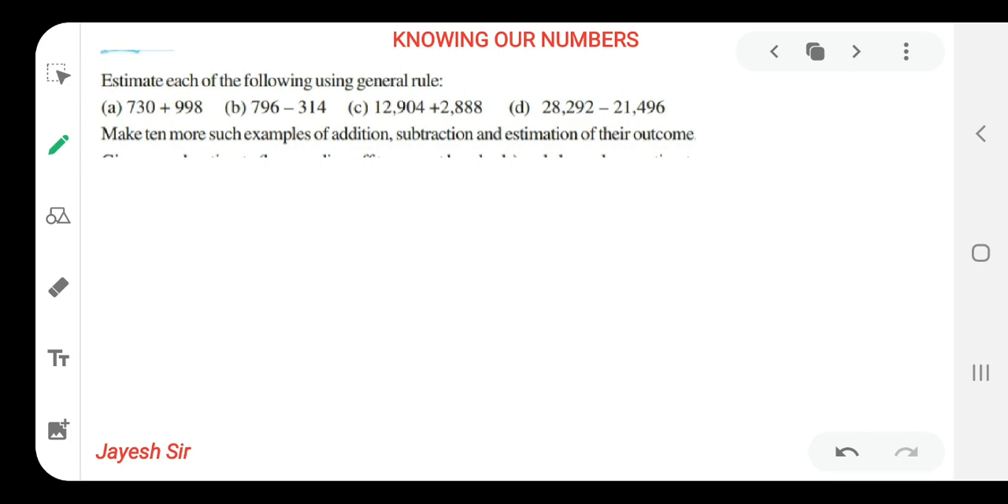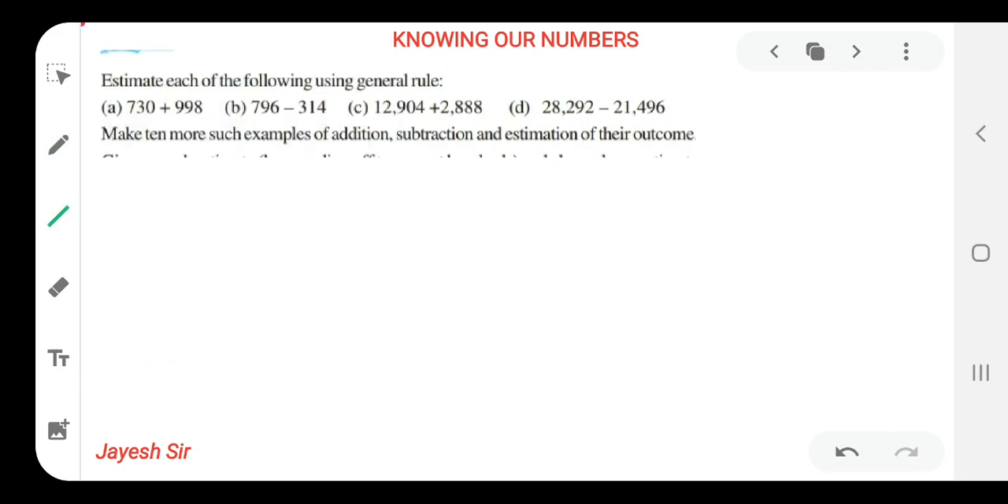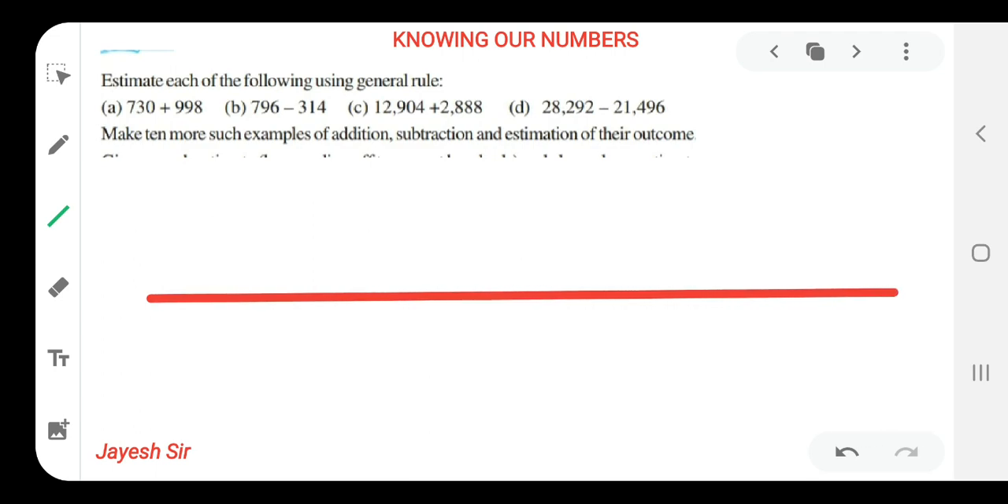Yes friends, we have already learned the estimation rule for tens and hundreds. Today we are going to learn the estimation rule for thousands also, which is very similar to the previous ones, that means tens and hundreds. So let us understand the general rule for estimation of thousands.